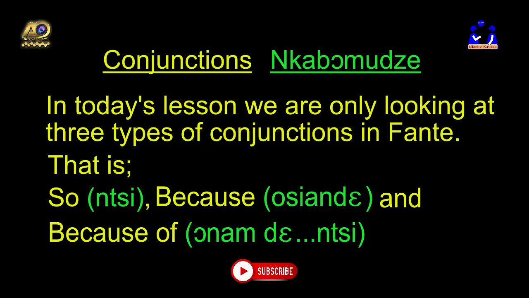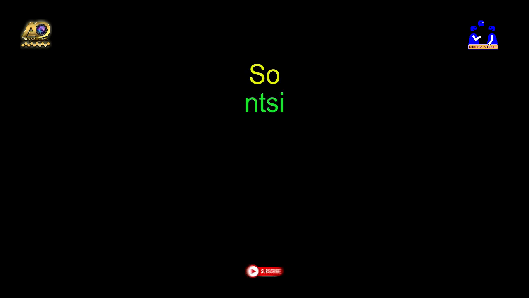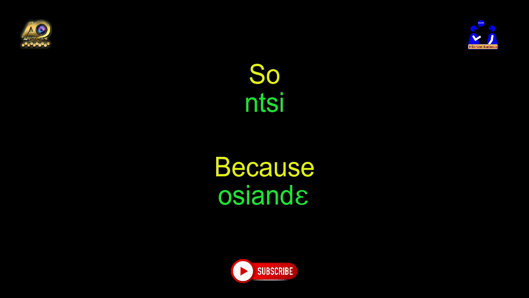Now, to help us understand these 3 types of conjunctions, I'm first of all going to isolate the first 2 types of conjunctions we've mentioned, that is so, nti, and because, osande. We are going to have a short discussion about this to make the understanding of the usage of these 2 conjunctions easier. So I have so on top and because below. Their fancy names are there.